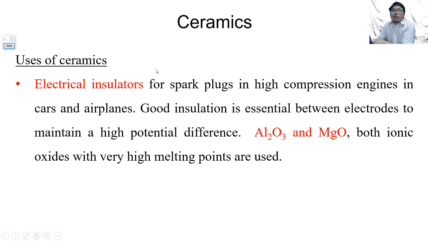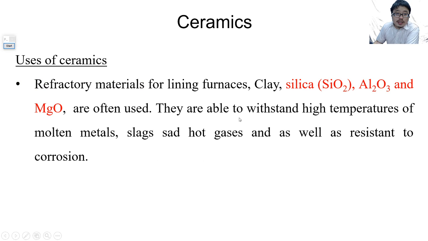So we usually use a mixture of oxides for this. For example, you want to use it as an electrical insulator. We often use aluminium oxide and magnesium oxide because in solid they cannot conduct electricity and they have a high melting point.